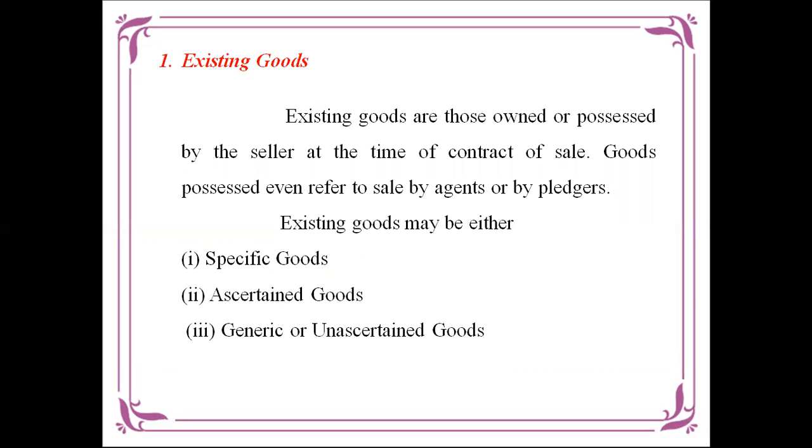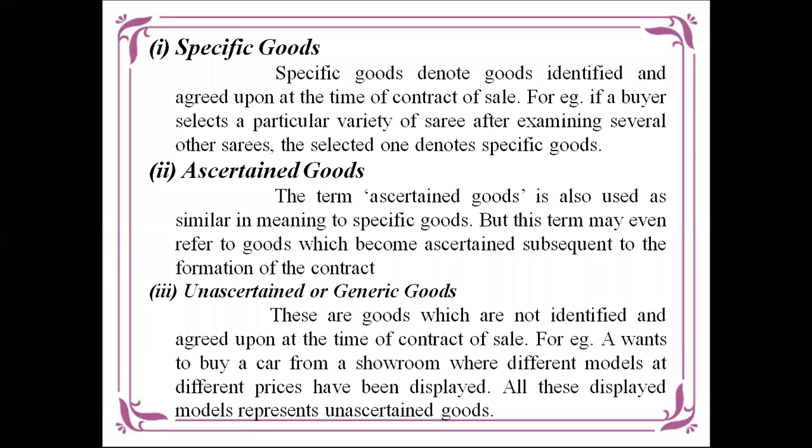The goods are processed, even then a sale of it is pledged. These are the existing goods at the time of pledge, so the ownership cannot be transferred. They can be classified into 3 types: specific, ascertained, generic or unascertained goods. First one, what are the specific goods? Specific goods means goods that can be identified specifically at the time of contract.